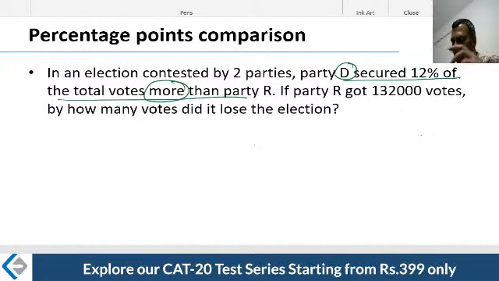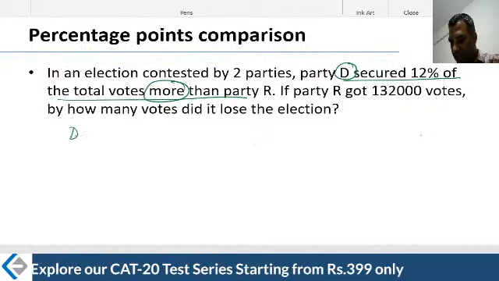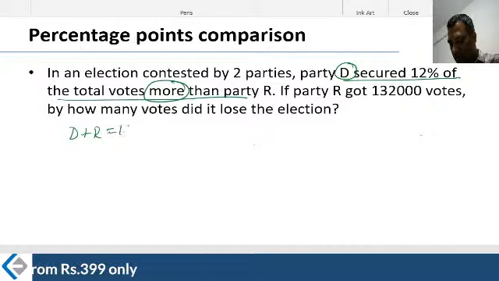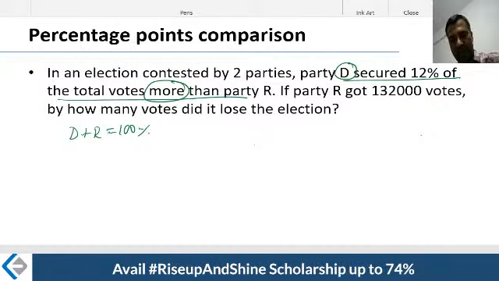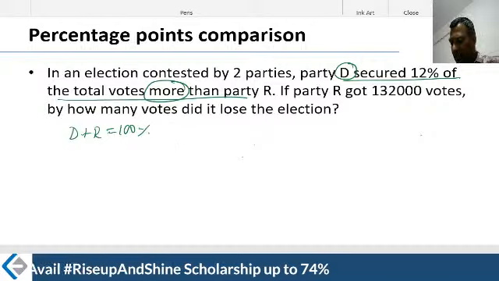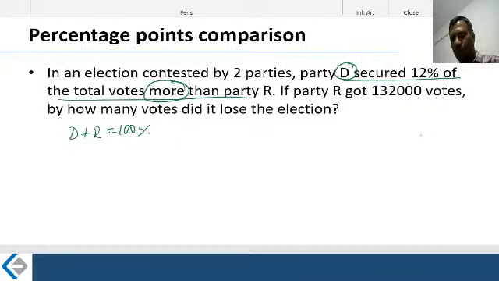Hey, look at this, guys. There are multiple ways to calculate. Mathematically, you will say D plus R is equal to 100%, because together they should get 100% of votes. Keep it in your mind; every time you don't have to write V. V is nothing but the number of votes polled.